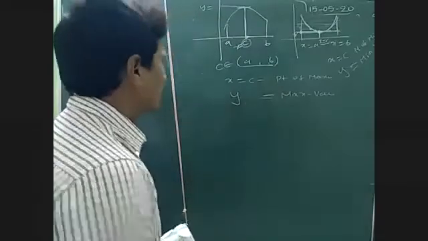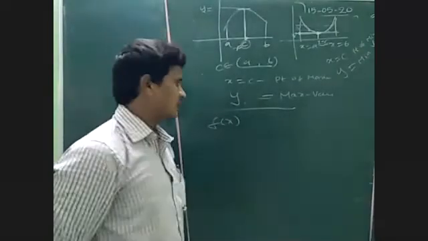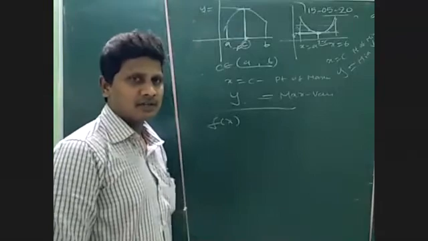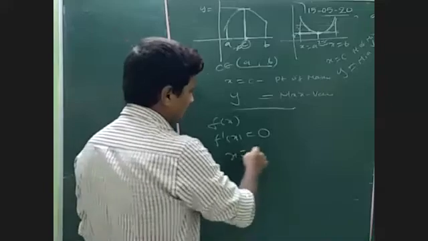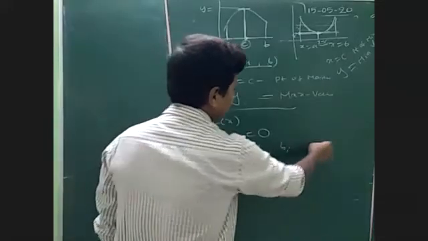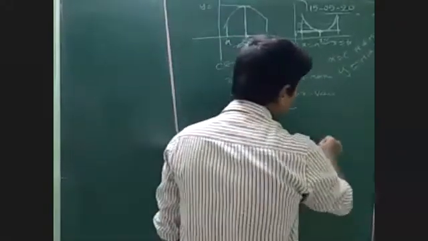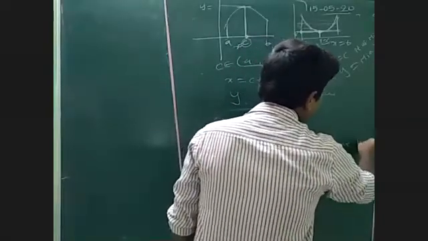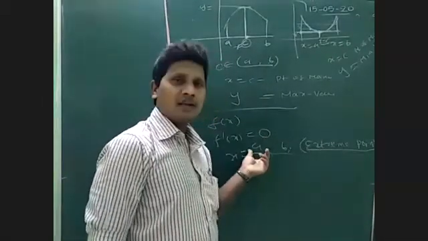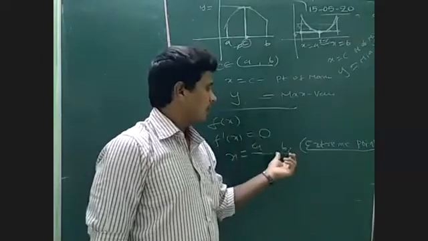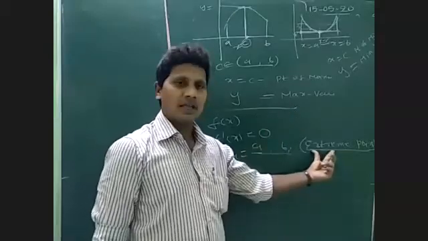Okay. So here I said clearly, f of x is the given function. There are two tests: the first derivative test and the second derivative test. So find f dash of x and equate it to 0. We will get some x values, some a, some b, and so on, based on the given function. These values are called extreme points. An x value is always called a point. Extreme point means at this point the function may have a maximum, or at this point the function may have a minimum. Maximum or minimum are called extreme.